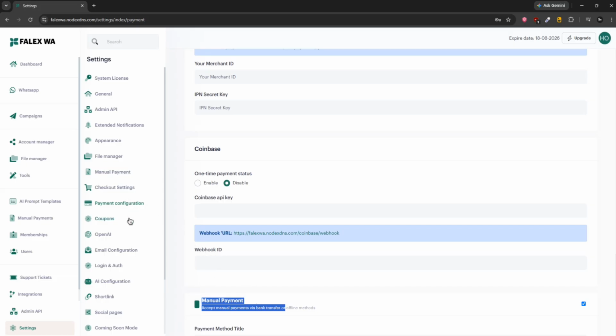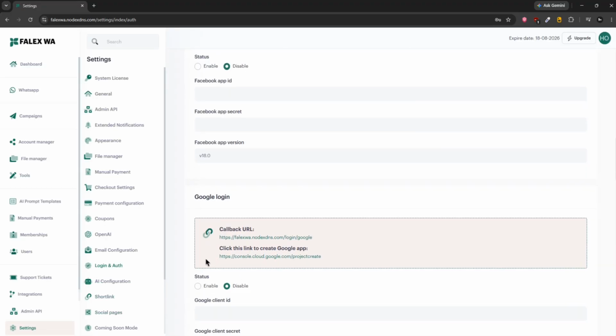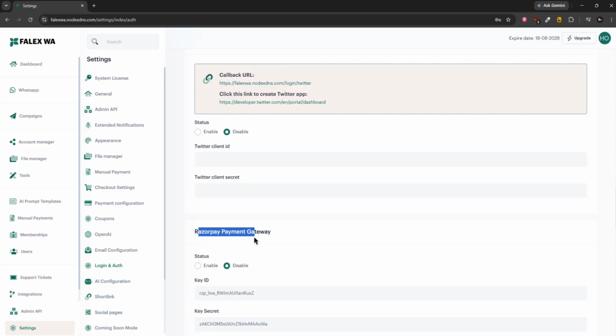Okay. Then we have here coupon code system. I told you about this. Then we have your email configuration page. You can customize the email messages. These emails are separated from these emails. Okay. Then we have login and authentication page. Told you about the invoicing page. Yeah, here it is. In Razorpay, here I told you.